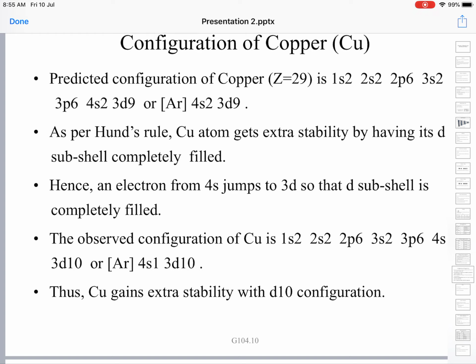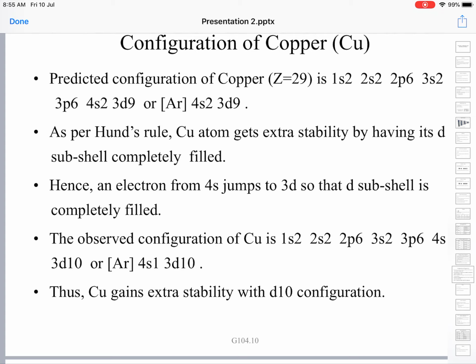Hence the electron from 4s jumps to 3d, so that the 3d subshell is completely filled. So the actual configuration found in the case of copper is 4s1 3d10. Copper gains extra stability with the 3d10 configuration, extra stability with the 4s1 3d10 configuration.